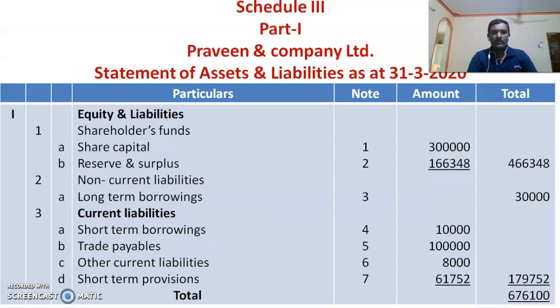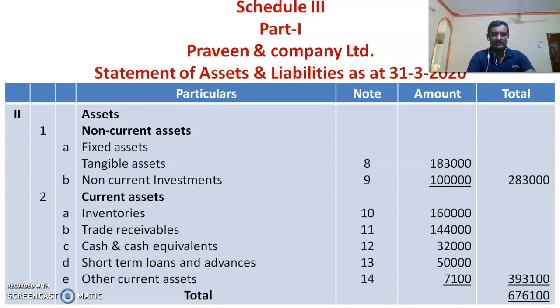So based on this we can prepare the statement of assets and liabilities as per the prescribed form. Equity and liabilities are to be taken from the notes. Current liabilities are to be taken from the notes. Just as we have prepared, these are the assets, and these are the non-current assets and current assets. So we just have to insert the amounts which are available in the notes.